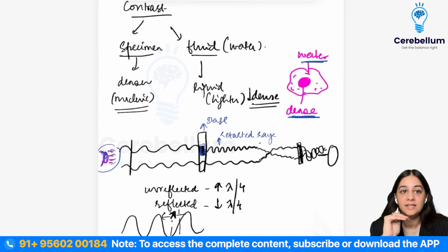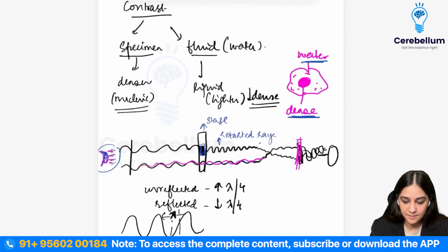Then there will be other rays that pass through the cytoplasm. Because the cytoplasm is made up of water, they go unreflected, undeflected, straight, or unretarded. So these rays are going straight. Now, what is going to happen? We have a phase plate here.